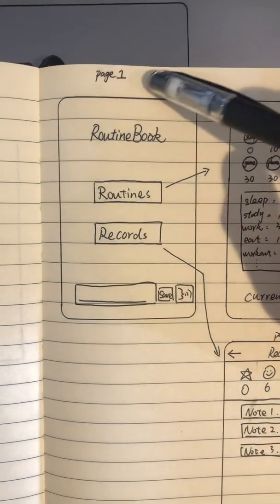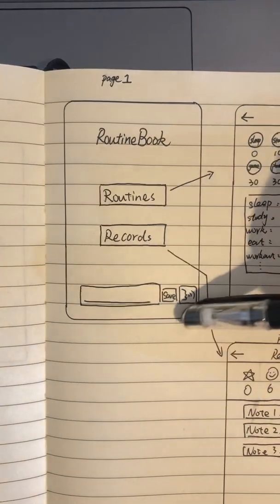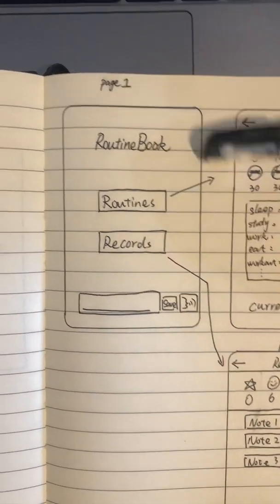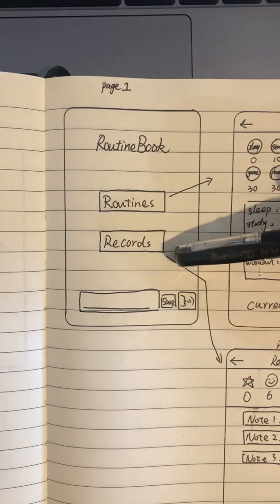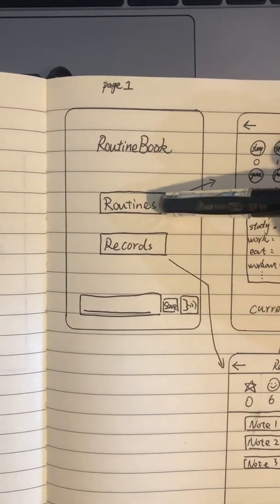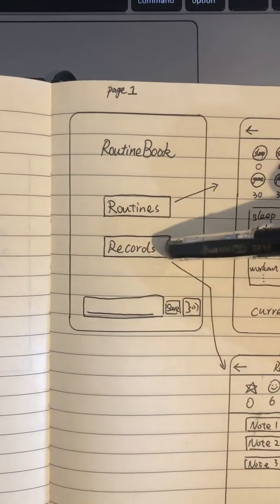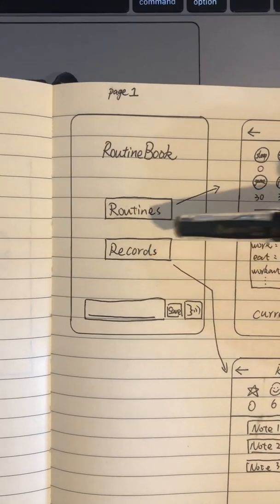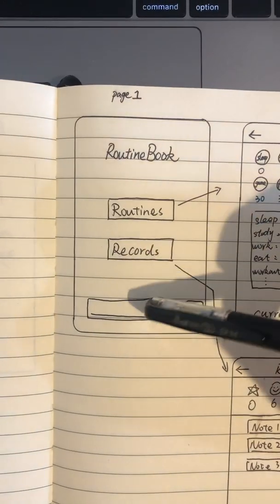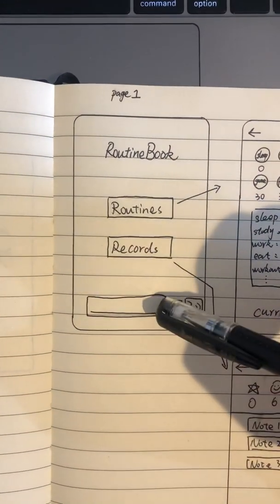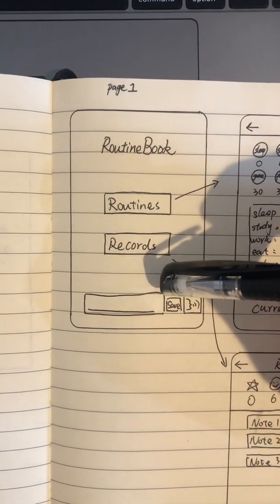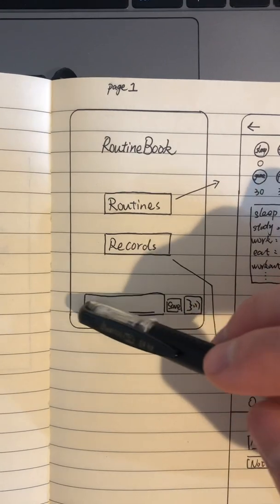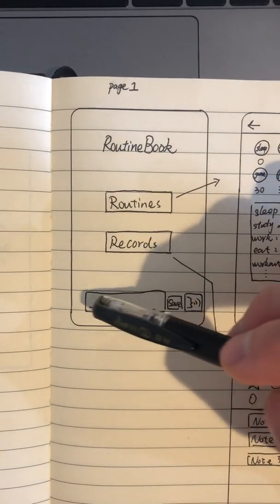For this app, the first page we see is like this. We have the title here, and we have two buttons. The first button is called routine. The second one is called records. Below that, you will see a text box, and you can input right here. When you click on save, it will save whatever you want to say and whatever you want to record.